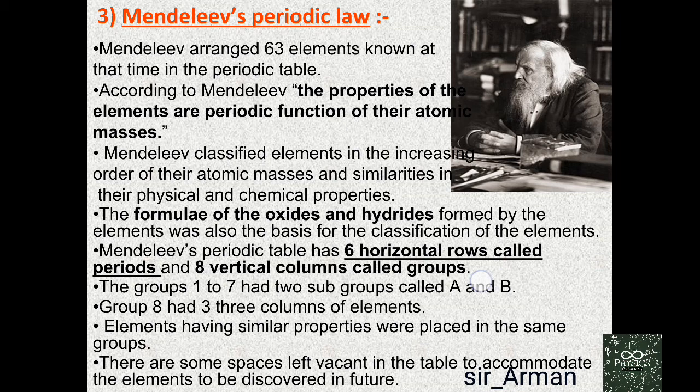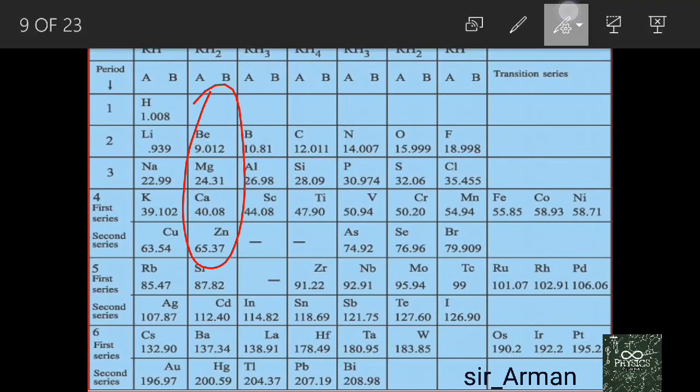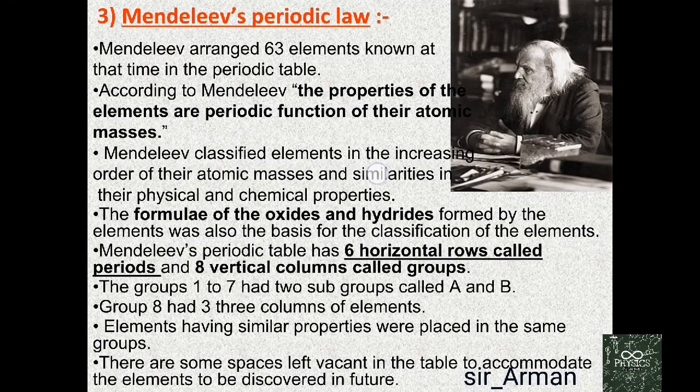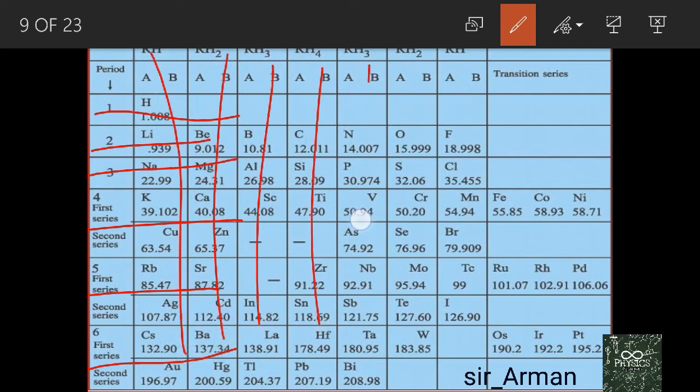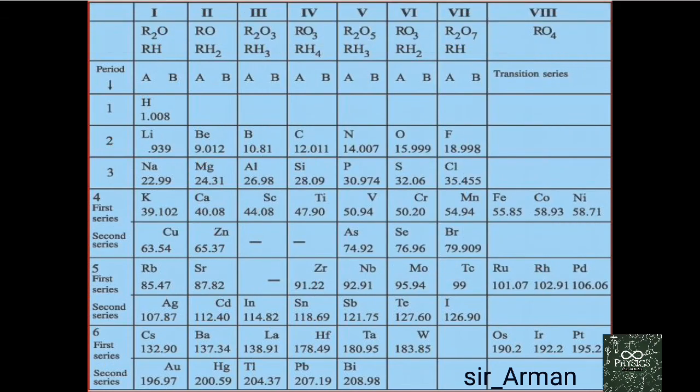And then he observed that there are 6 horizontal rows called periods and 8 vertical columns called groups. तो उसने जो arrangement किए, you can observe this arrangement. Here you will observe that there are 1 2 3 4 5 6 horizontal rows, and that we call periods, and 1 2 3 4 5 6 7 8 vertical columns, and that we call groups.